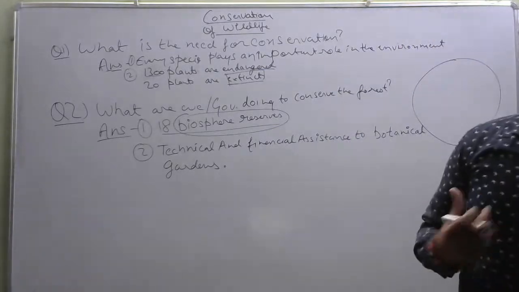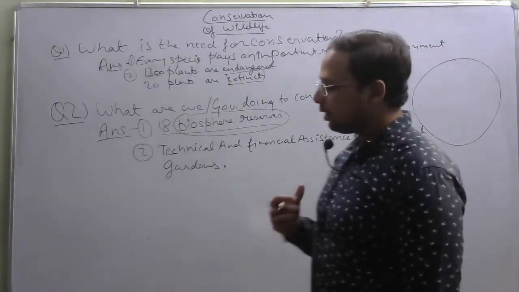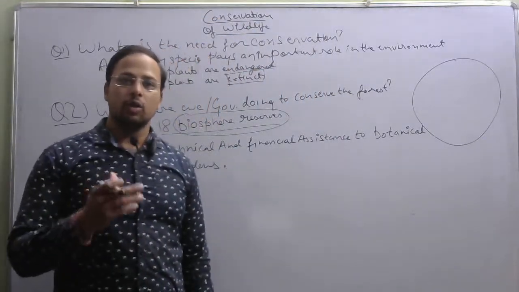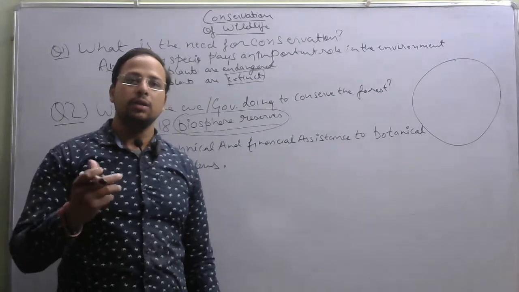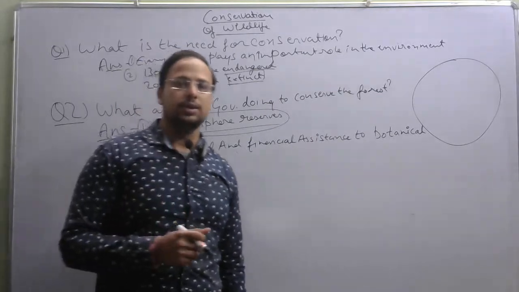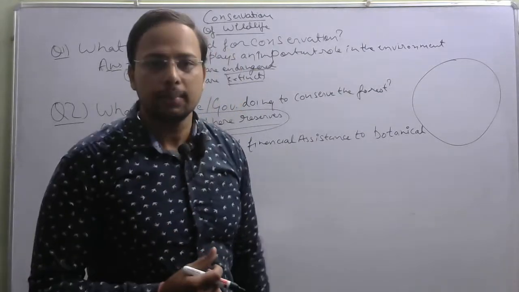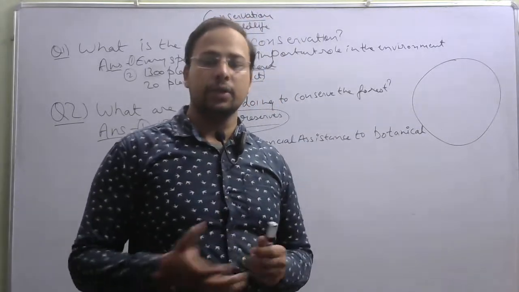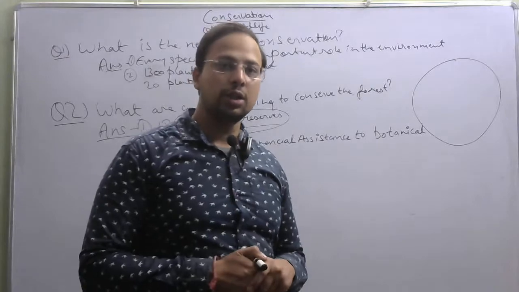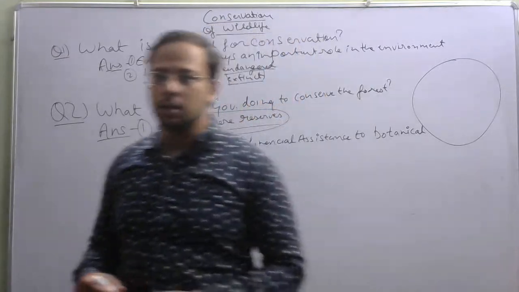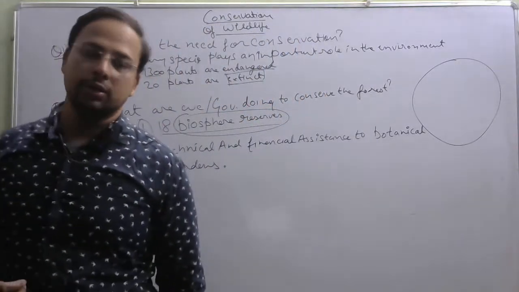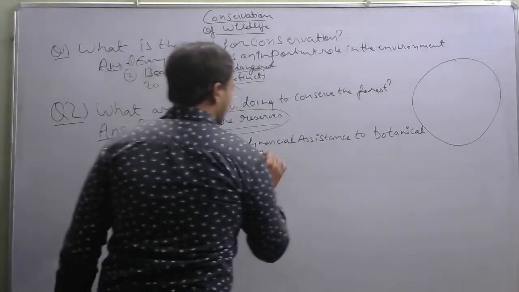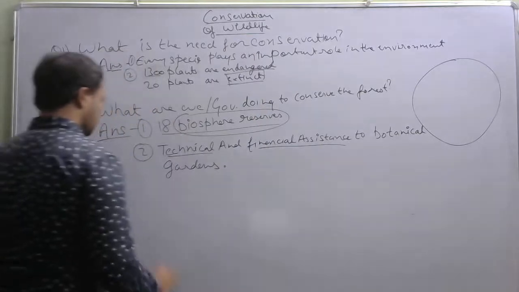What do you mean by technical and financial assistance? Technical and financial assistance means that the government of India is providing the money, the financial assistance, and technical means that it is providing the technology to different botanical gardens. So this is the process, that it is providing the technical and financial assistance to the botanical gardens.